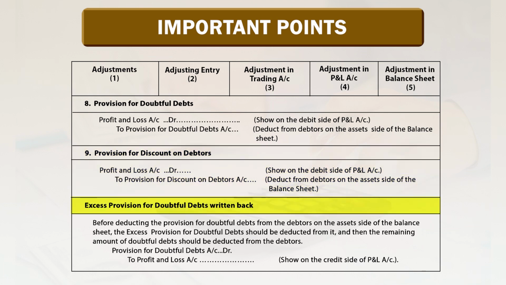Excess provision for doubtful debts returned back. Before deducting the provision for doubtful debts from the debtors on the asset side of the balance sheet, the excess provision for doubtful debts should be deducted from it, and then the remaining amount of doubtful debt should be deducted from the debtors. So, provision for doubtful debts account debit to profit and loss account credit, shown on the credit side of profit and loss account.